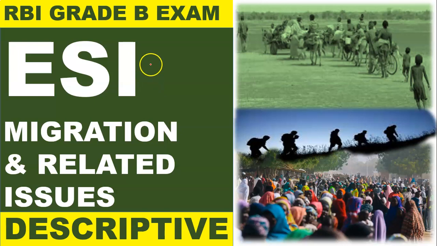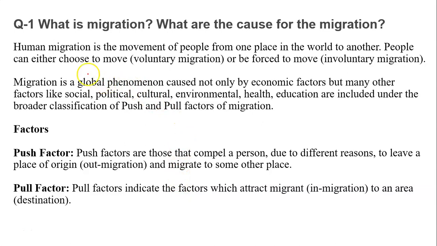In this video, we are going to discuss some economic and social issues for RBI Grade B exam. We will discuss some descriptive questions based upon migration and related issues in India. So what is our first question for today? What is migration and what are the causes for the migration in India? We will answer this question in the introduction.